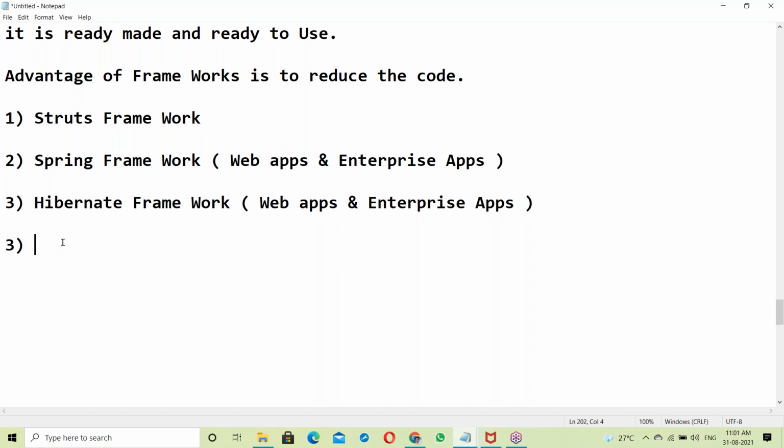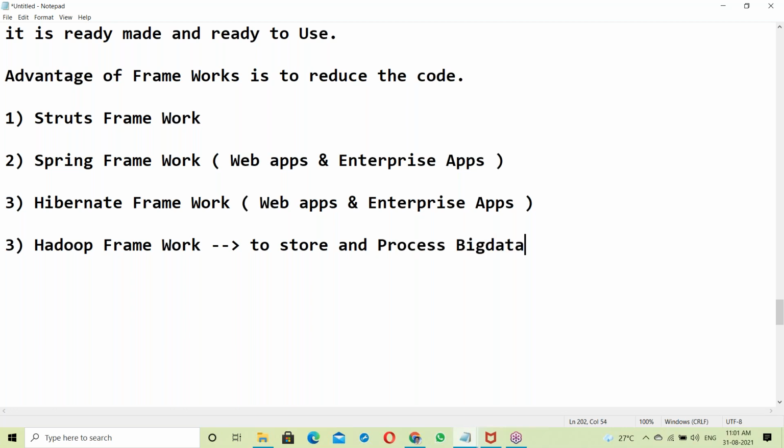Next framework is the Hadoop framework. This is for big data, to store and process big data. Hadoop is also one of the frameworks in Java, used to store and process big data.